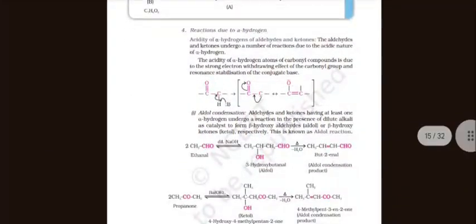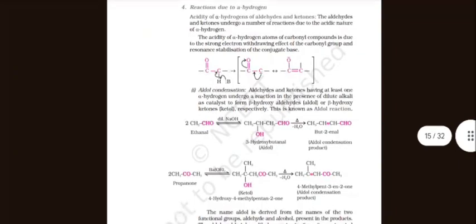Reactions due to alpha hydrogen. Acidity of alpha hydrogen of aldehydes and ketones. Aldehydes and ketones undergo a number of reactions due to the acidic nature of alpha hydrogen. The acidity of the alpha hydrogen atom of the carbonyl compound is due to the strong electron withdrawing effect of the carbonyl group and the resonance stabilization of the conjugate base.